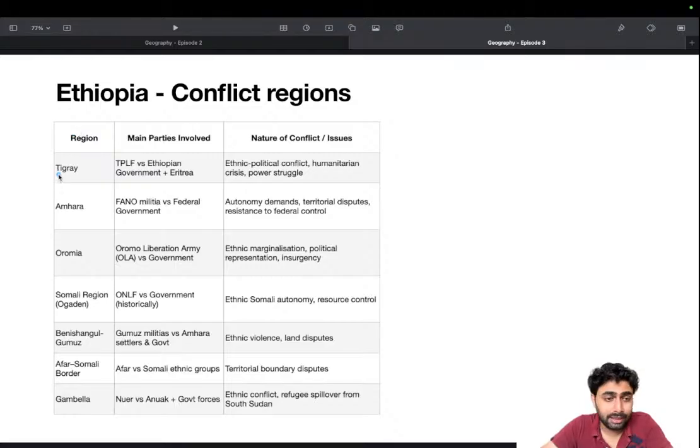Ethiopia, conflict regions: Tigray, Amhara, Oromia, and they are all ethnic clashes, either with the government or with other militant groups out there. Then there is the Somali region, Afar region, Gambela. Okay, those regions are very important. Remember all of these regions because questions will be asked, and at least you could eliminate options. Like you saw last time, we could eliminate it. Especially in these two questions, it's very tricky, and you need to know certain facts and make your facts useful in such a way that you are able to eliminate the options. Like the questions we have discussed earlier.